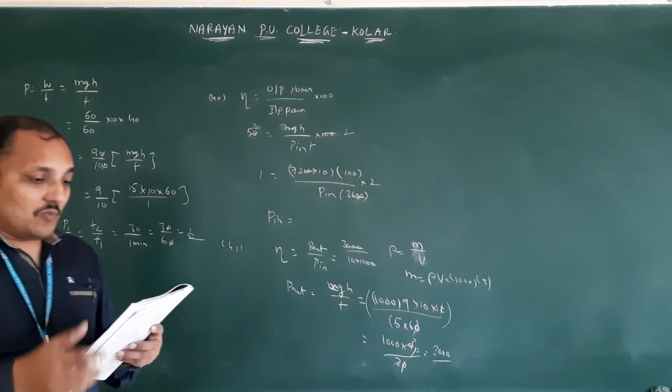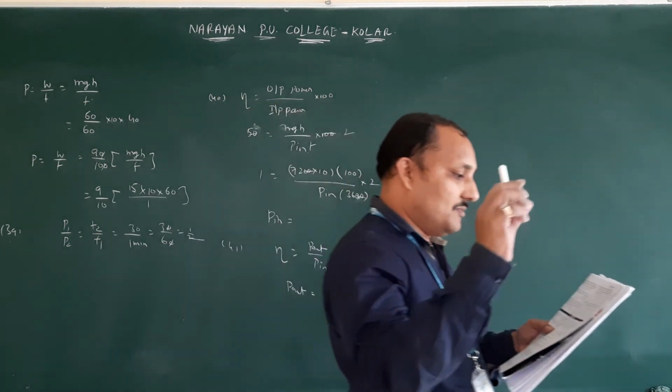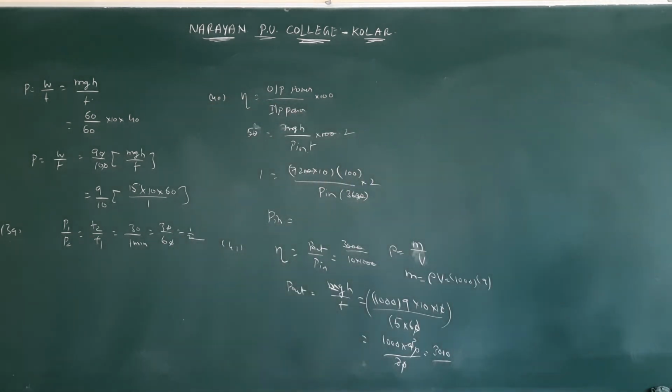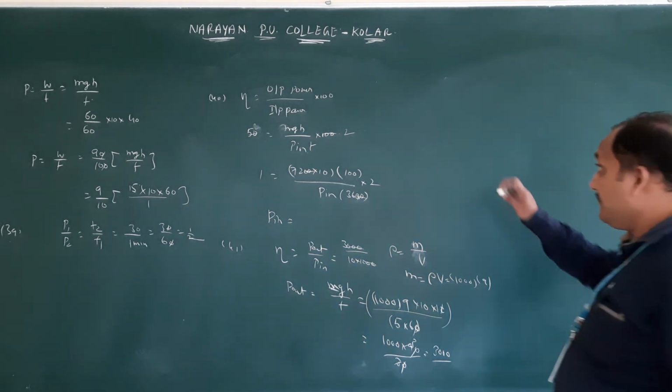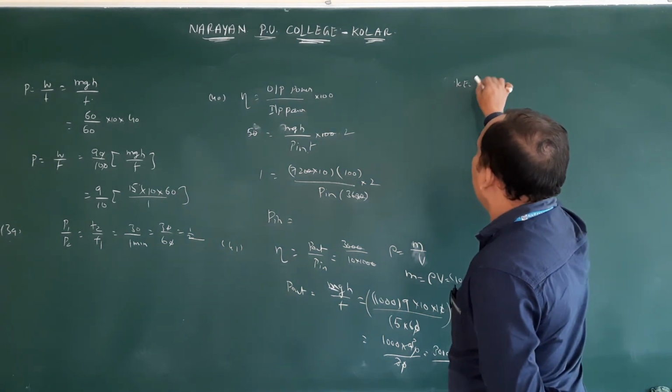Next question number 42. An engine pumps water continuously through a hose with a small hole. Water leaves the hose with a velocity v, and m is the mass per unit length of the water jet. Small m is not mass; m is the mass per unit length. They ask the rate at which kinetic energy is imparted to water. How much kinetic energy is imparted?